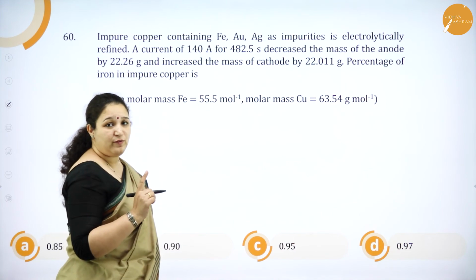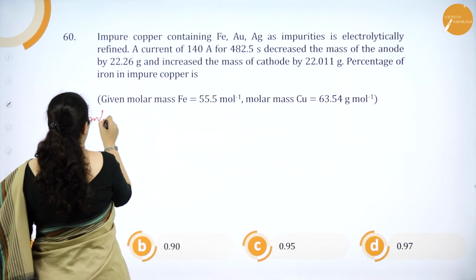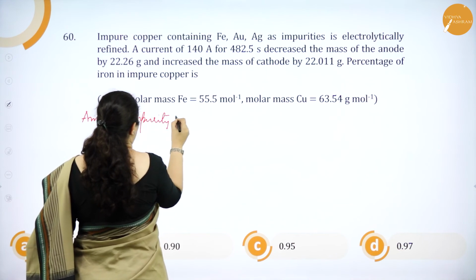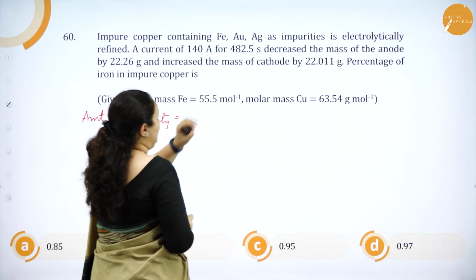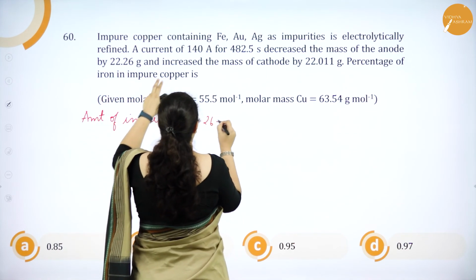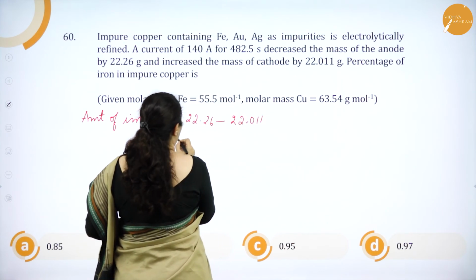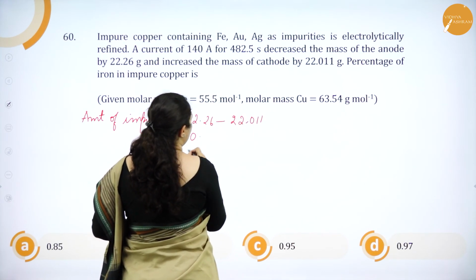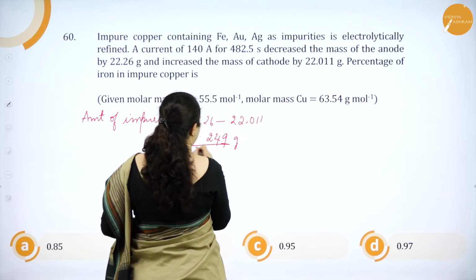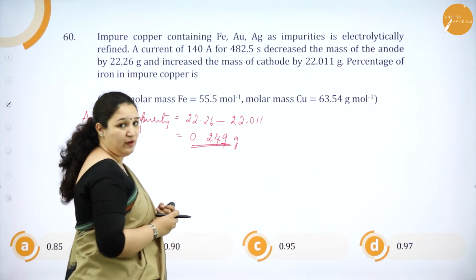Okay. First we are going to find out the amount of impurity. That is, amount of impurity is equal to decreased mass of anode, that is 22.26, minus increased mass of cathode, that is 22.011. Okay. So you are going to get 0.249 grams. So the first step is to find out the amount of impurity.